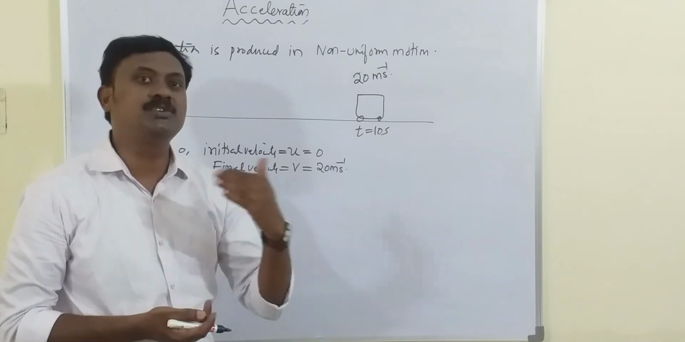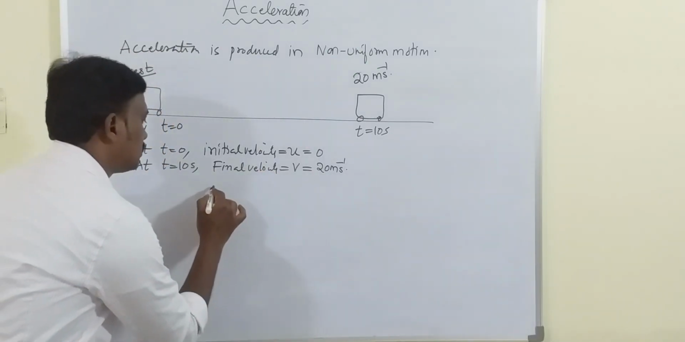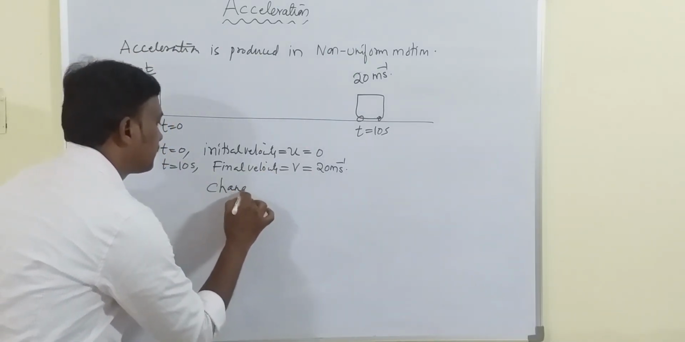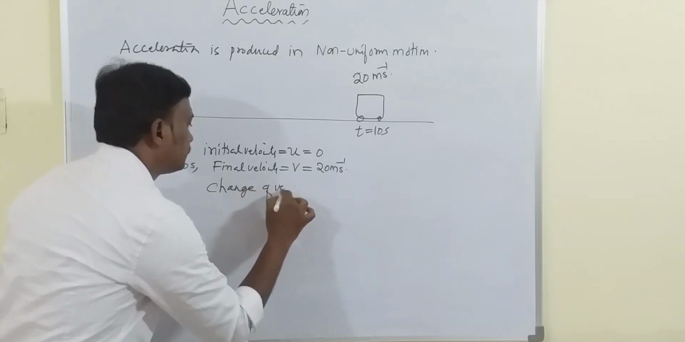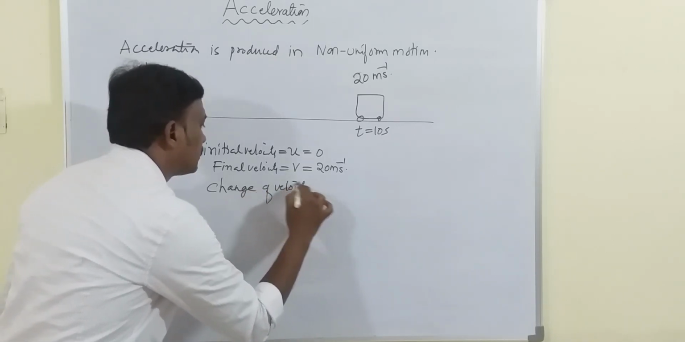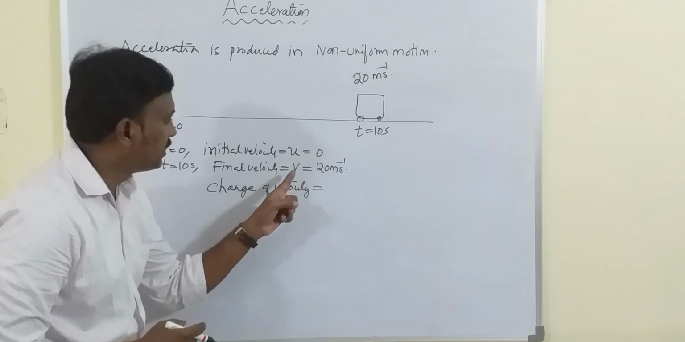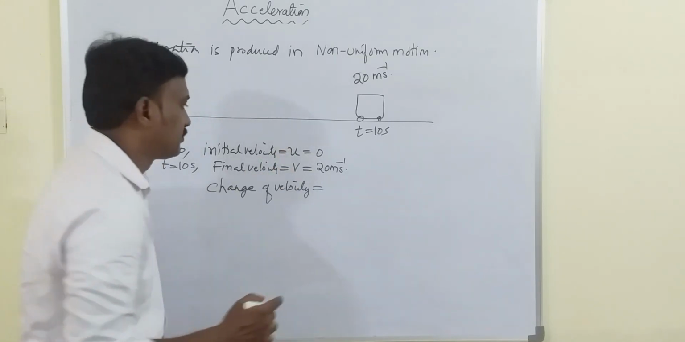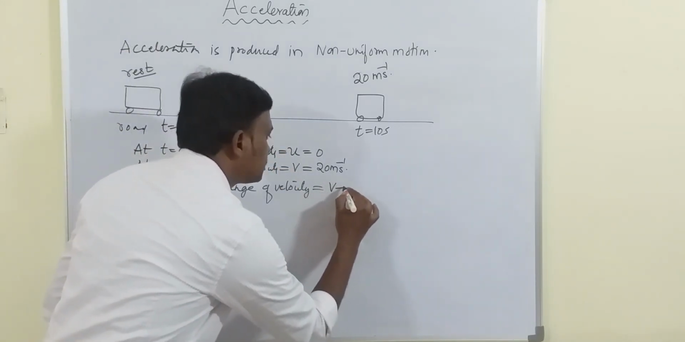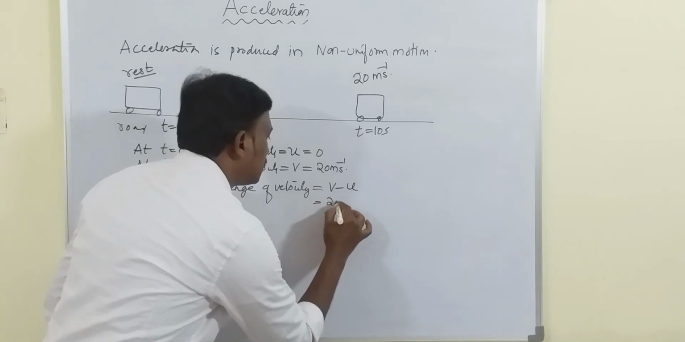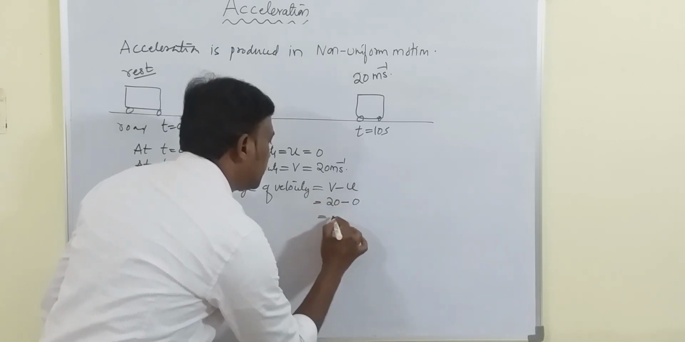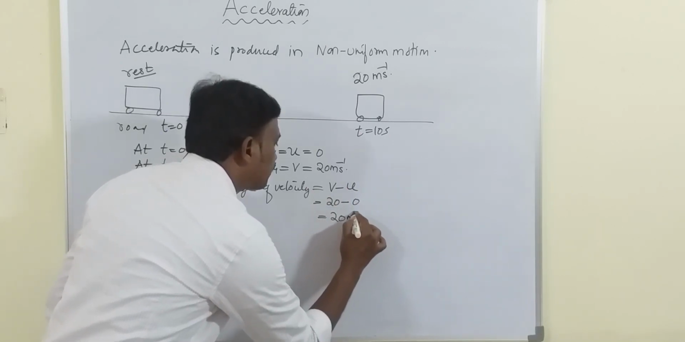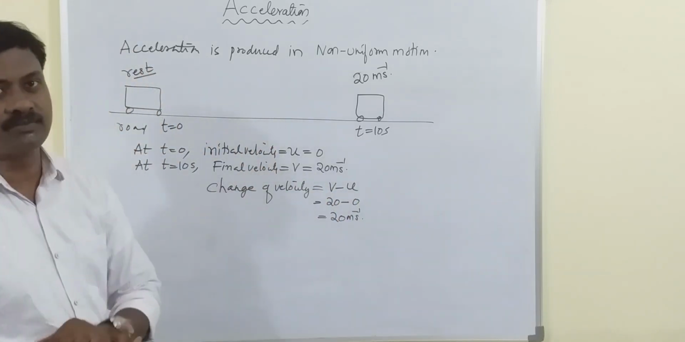So I'll write change of velocity. How do you write change of velocity? v minus u. So v minus u, that is 20 minus 0. So you are getting 20 meter per second. That is the change of velocity.